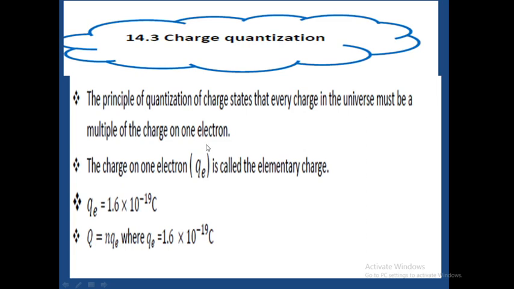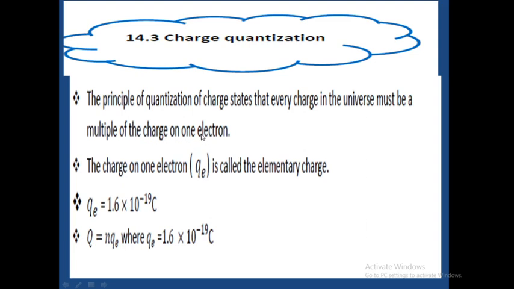Quickly, let's look at what the principle of quantization states. The principle of quantization states that every charge in the universe must be a multiple of the charge on one electron. So once we know that all the charges are associated with one whole electron, all charges must be a multiple of what?